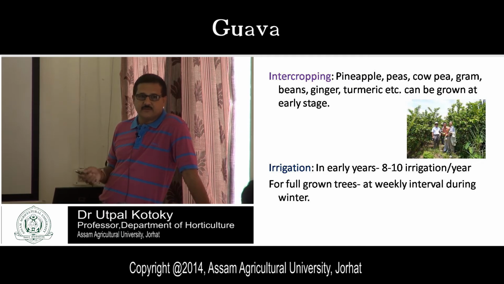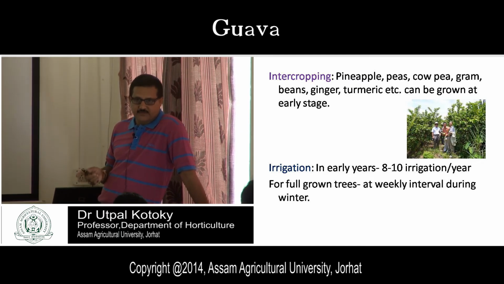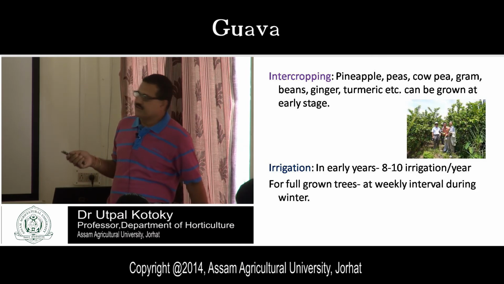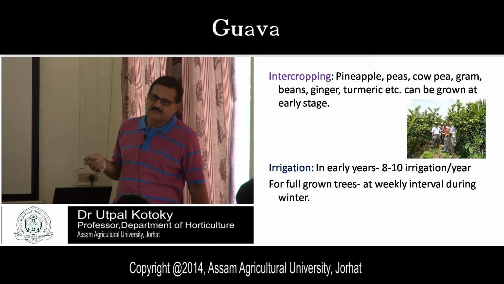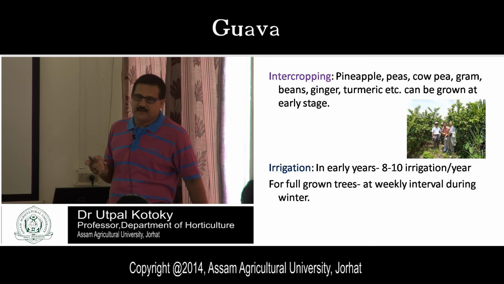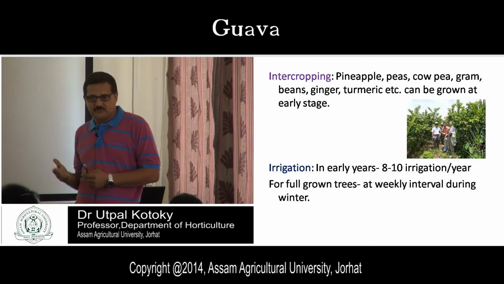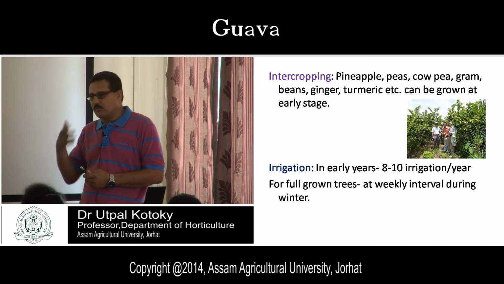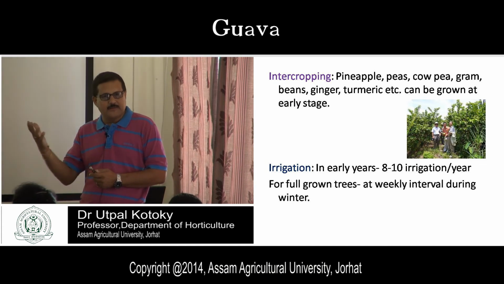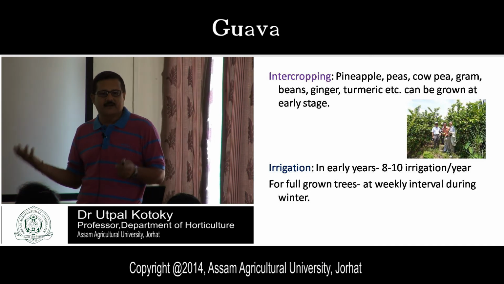What is the irrigation method? Drip, isn't it? Okay, drip method of irrigation is normally applied. Nowadays drip irrigation is normally advised because of no water loss, water economy, isn't it? And whatever water you apply according to the requirement, all the water will be taken up by the plants.